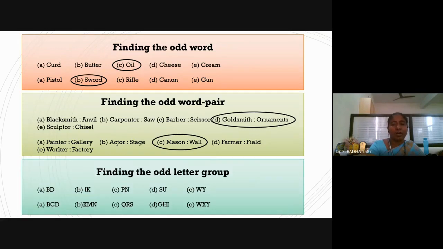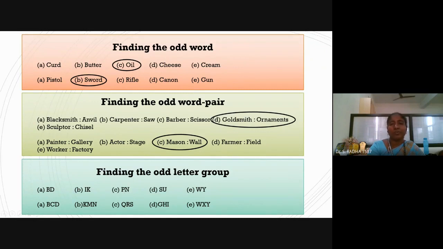Next, finding the odd letter group. You can see B, D; I, K; P, N; S, U; Y, W. B, D are alternate terms, with C missing in between. I, K, with J missing in between. For P, N: O, P, Q, R, S, T; M, N, O, P. So this is not the flow.